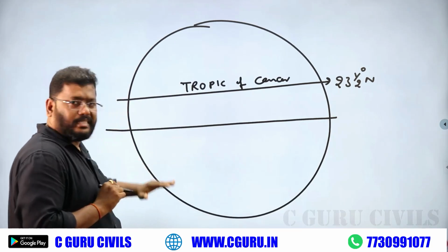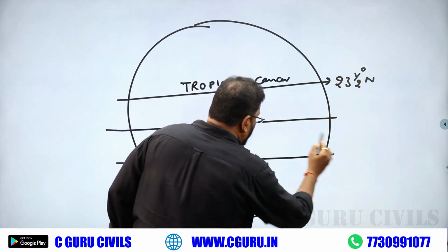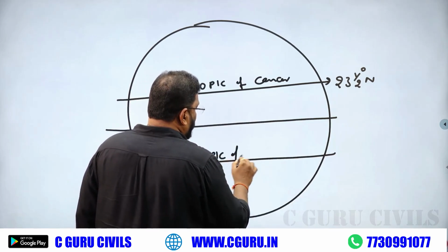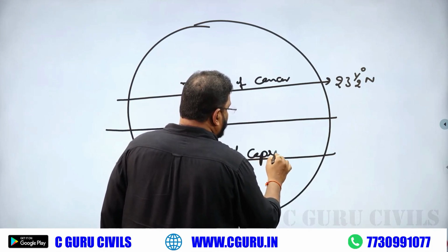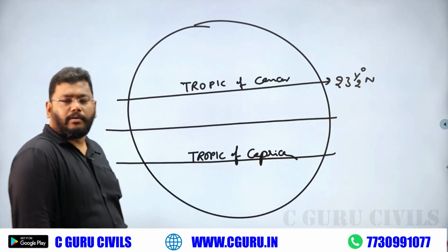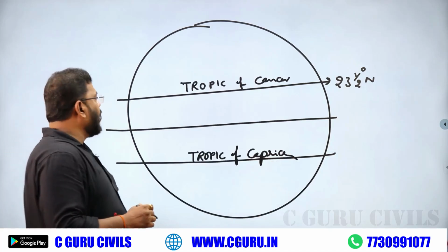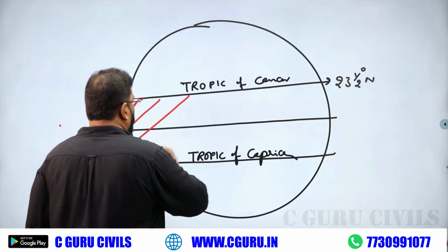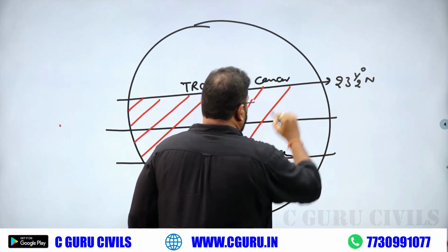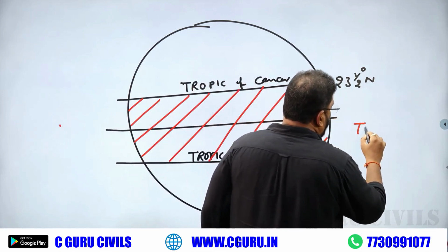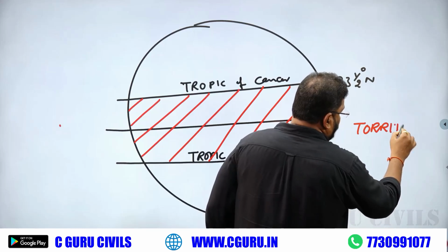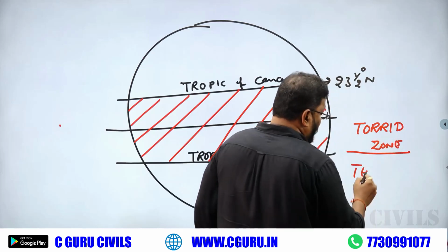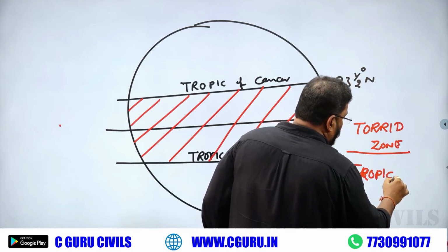Actually, in the Southern Hemisphere, another line is there. That one is the Tropic of Capricorn. Generally, the place in between the Tropic of Cancer and the Tropic of Capricorn is called the torrid zone, or tropical zone.